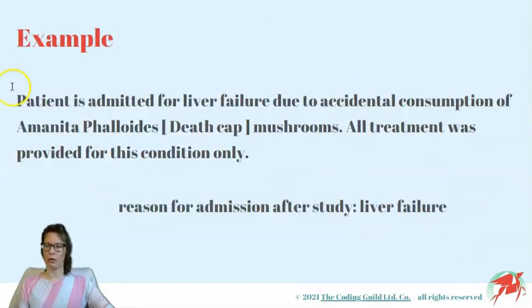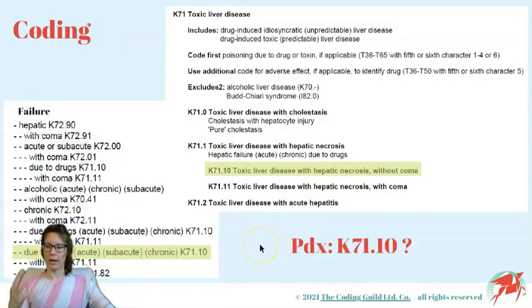For example, we have a patient who is admitted for liver failure due to accidental consumption of death cap mushroom. All treatment was provided for this condition only. The reason for admission after study is definitely the liver failure. This is what buys the hospital bed. This is what the patient is getting treated for. But the problem arises when we start coding for this case.